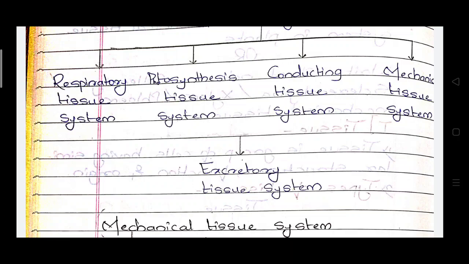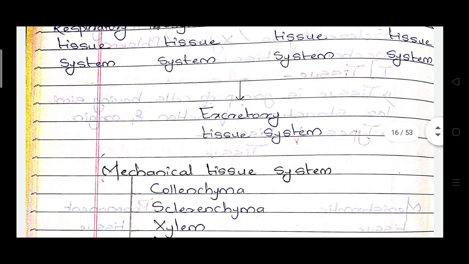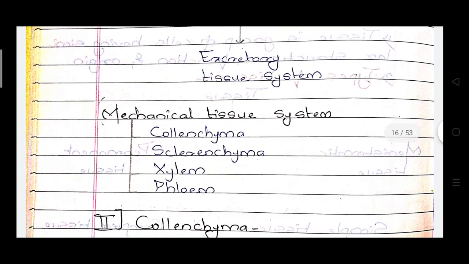And also there is the mechanical tissue system. The mechanical tissue system contains collenchyma cells, sclerenchyma tissues, xylem and phloem. These four are gathered in the mechanical tissue system in plants. What is the role of the mechanical tissue system in plants? Without a mechanical system the plant cannot stand up.